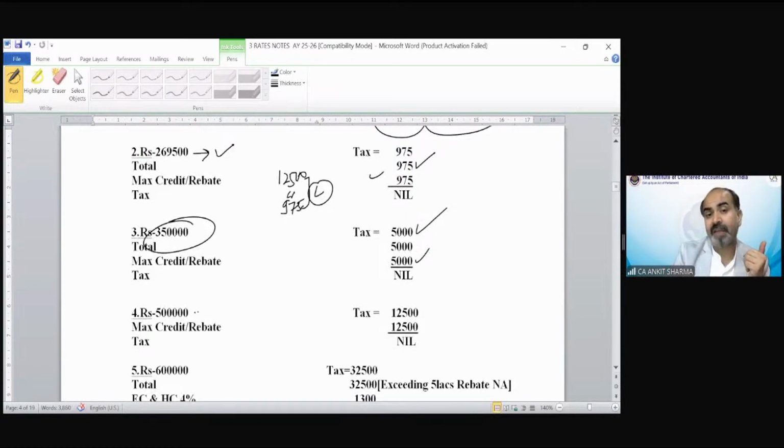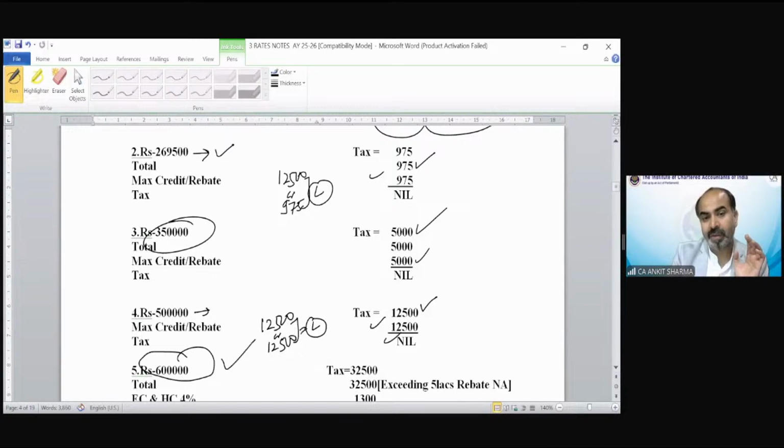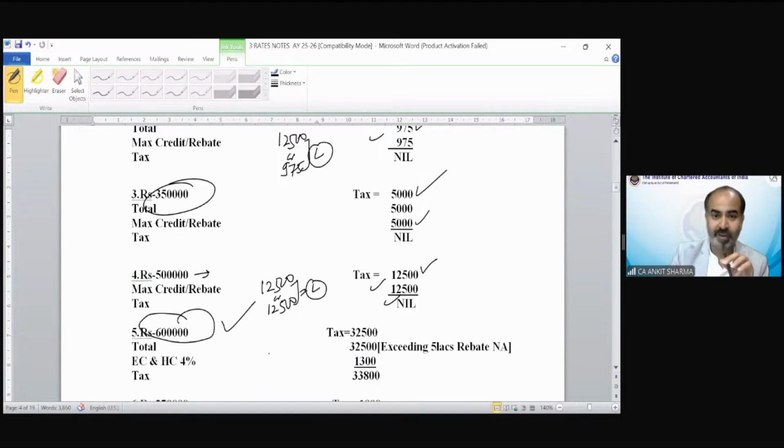Suppose income is 5 lakh rupees. So rebate would work. Up to 5 lakh rupees, the tax would be 12,500. The rebate is 12,500 and tax is also 12,500, so lower or equal, you can take anything. But if total income exceeds 5 lakh, there would not be any rebate.